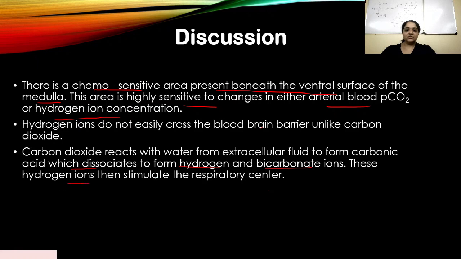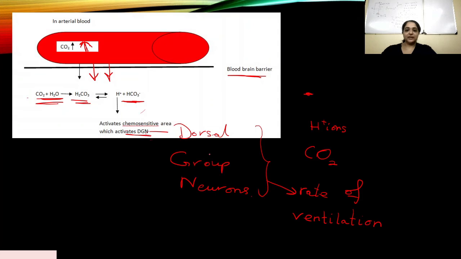And these hydrogen ions then stimulate the respiratory center, the DGN. So the rising CO2 levels is what is urging you to breathe, and this is what is happening inside the respiratory center of your brain.